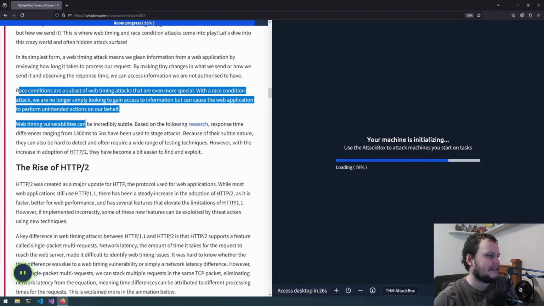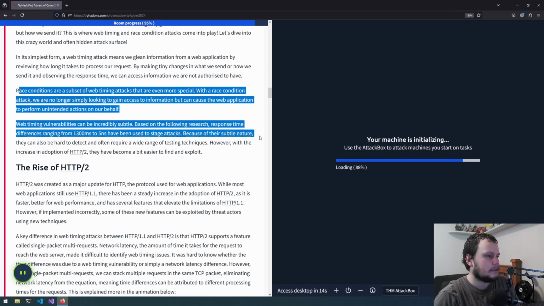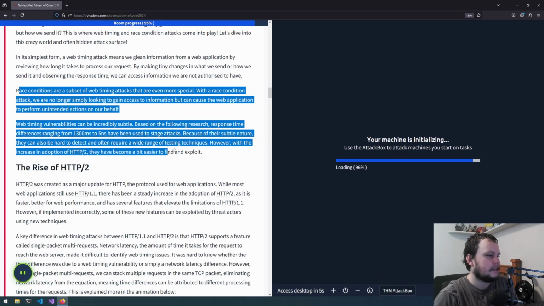Web timing vulnerabilities can be incredibly subtle. Based on the following research, response time differences ranging from 1300 milliseconds to 5 nanoseconds have been used to stage attacks. Because of their subtle nature, they can also be hard to detect and often require a wide range of testing techniques. However, with the increase of adoption of HTTP2, they've become a bit easier to find and exploit.